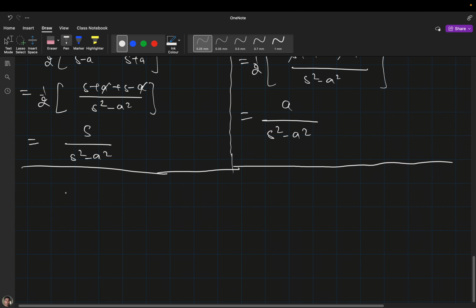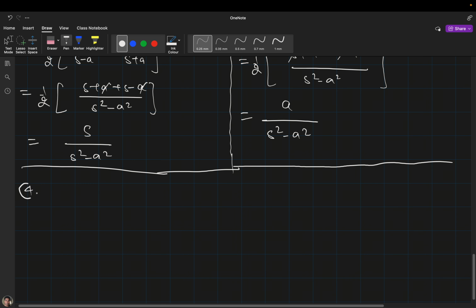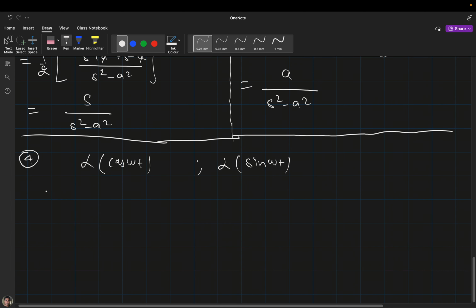Now we'll take another example. It was the third, we'll take the fourth example. This is a little bit tricky, but it's not difficult. We have to find the Laplace transformation of cos omega t and the Laplace transformation of sin omega t. First I will write the Laplace transformation of cos, with a subscript C, because we are finding the Laplace transformation of cos omega t. That will be the integral from 0 to infinity of cos omega t times e raised to the power minus st dt.